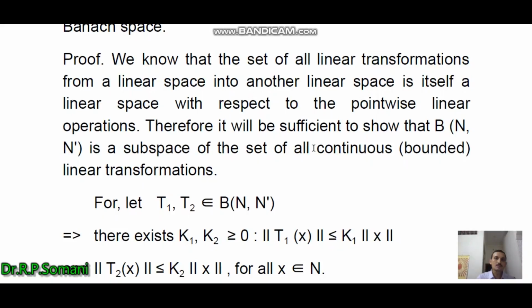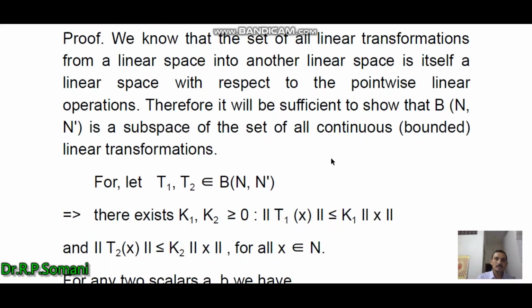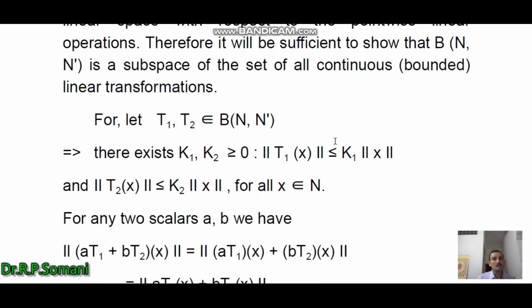Therefore, it will be sufficient to show that B(N, N') is a subspace of the set of all linear transformations. And for this, we consider that T1 and T2 be arbitrary elements of B(N, N').